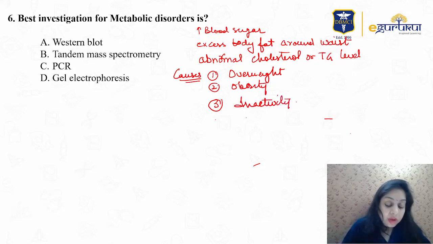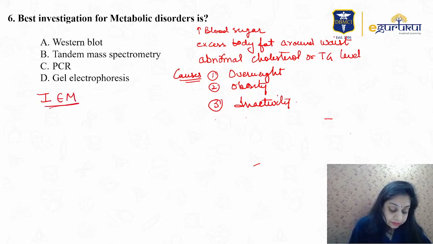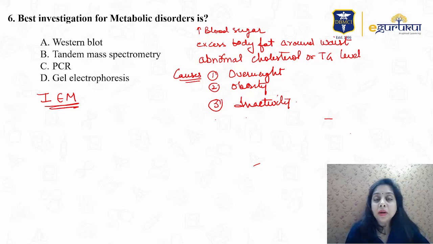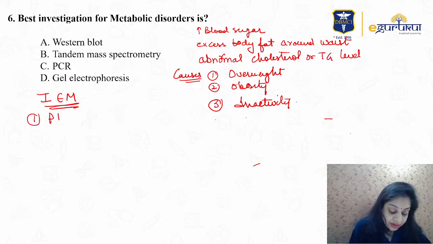Major metabolic disorders we talk about are inborn errors of metabolism, right? The major inborn errors of metabolism, very important from the examination point of view, are PKU, phenylketonuria, then maple syrup urine disease, MSUD, then tyrosinemia.